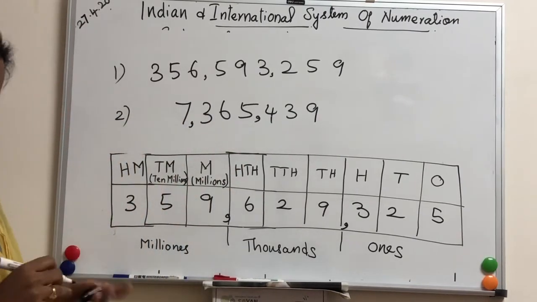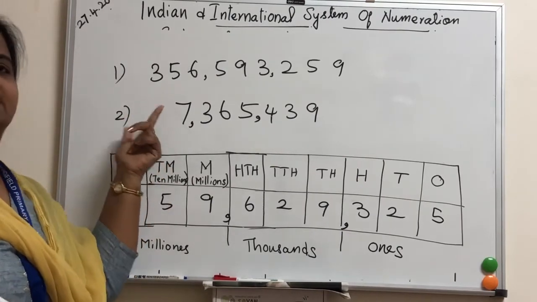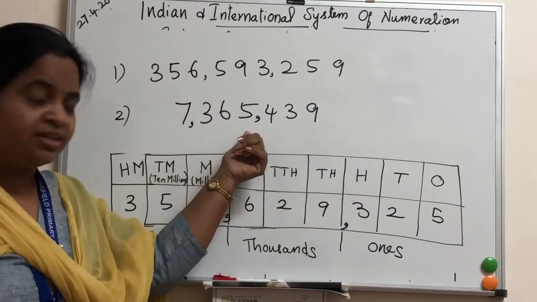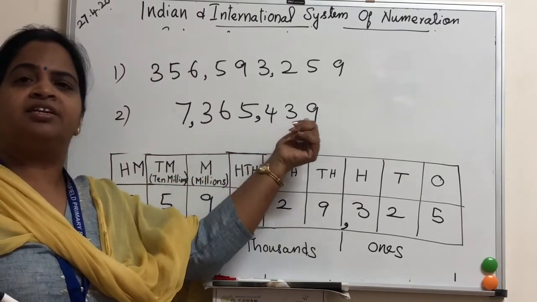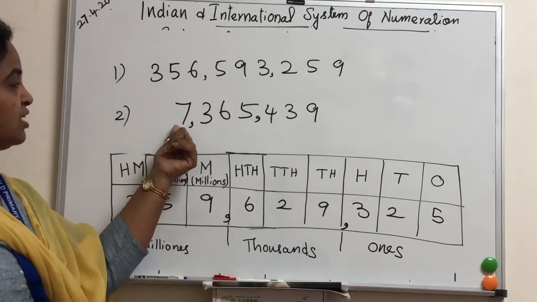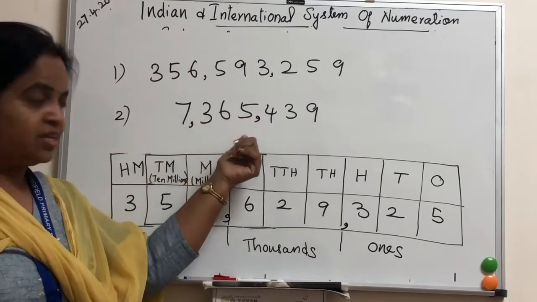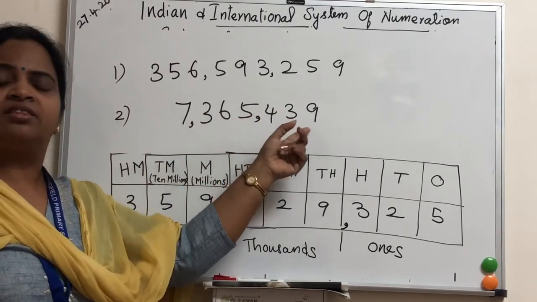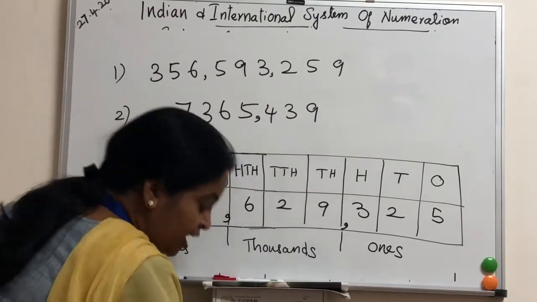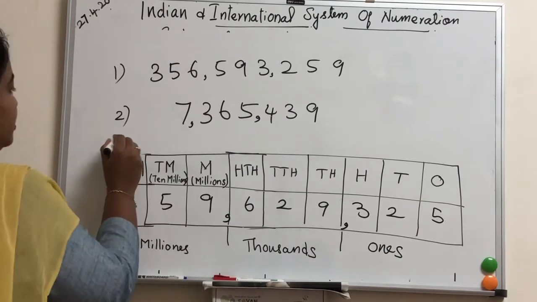Now 7. Then how will you read this one? 7,365,439. You got it? How will you write? 7,365,439. Okay? You want me to give another example? Okay. I'll give another example 3.